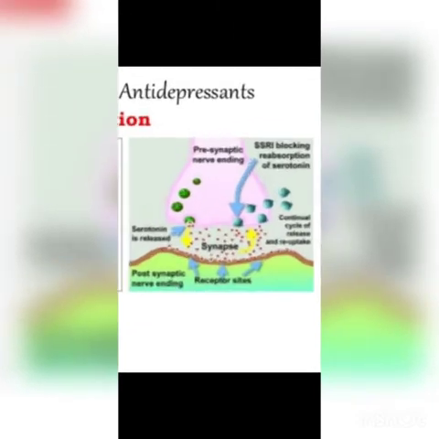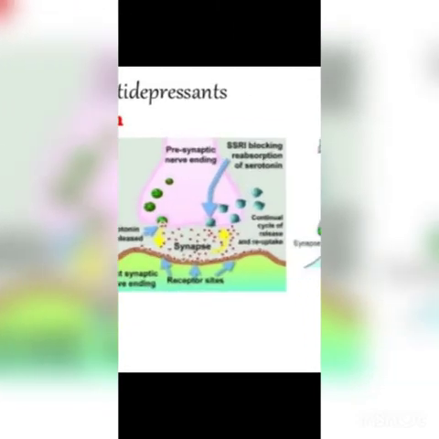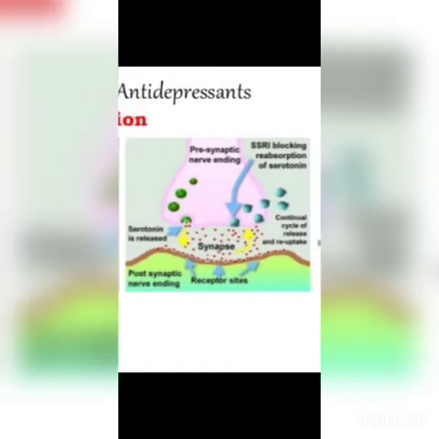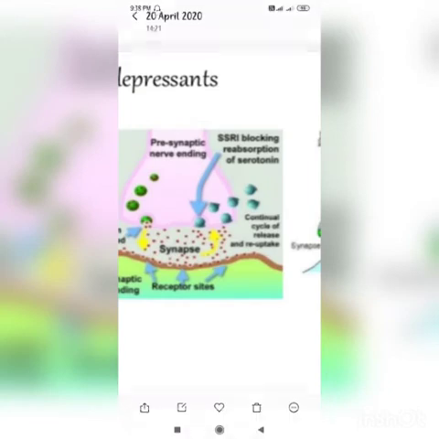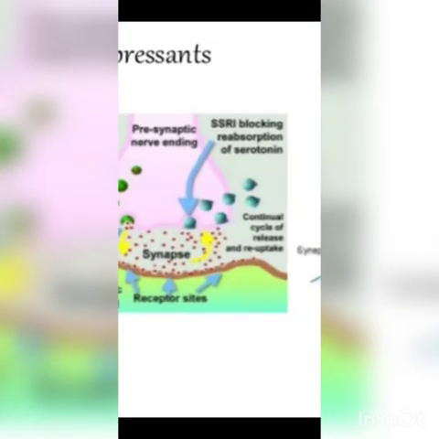So when serotonin is released, what will happen in the case of depression? In the case of mania, a larger amount of serotonin is released. So what we will do, we will give SSRI, that is selective serotonin reuptake inhibitor. It will start blocking and reabsorbing the serotonin.